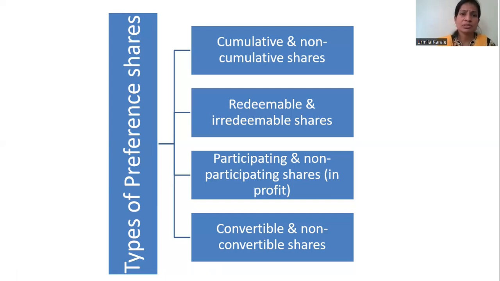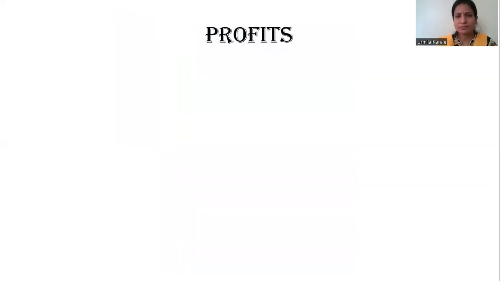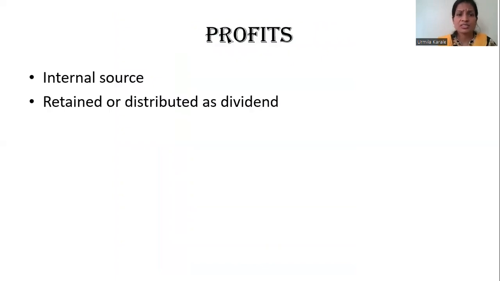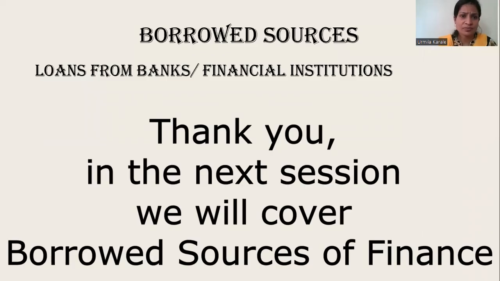Convertible and non-convertible. Now understand, after some point of time, this preference share may get converted into equity. If such provision is available, then those are the convertible shares. And if such provision is not there, then those are non-convertible shares. Now about the profits, understand the profit which the company generates is internal source. So it is nothing but the profit which is not distributed to the shareholders is going to get reflected in reserves and surplus.